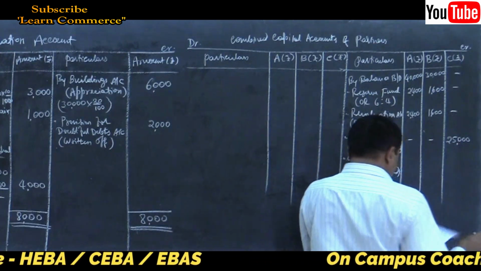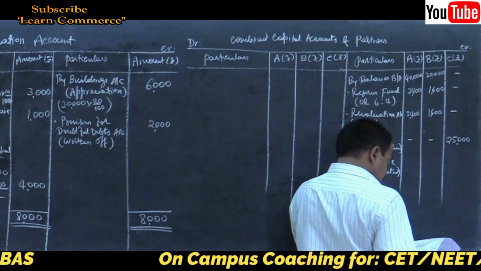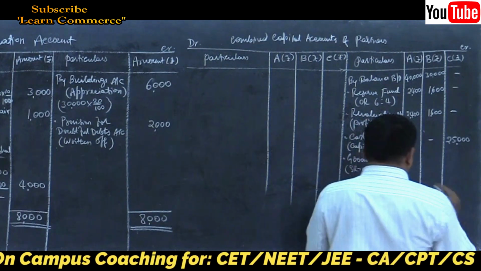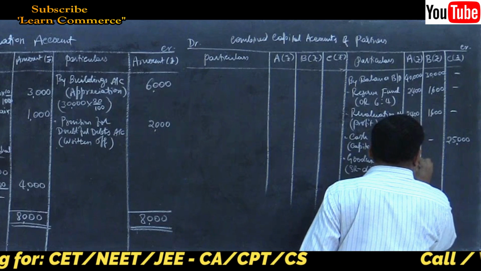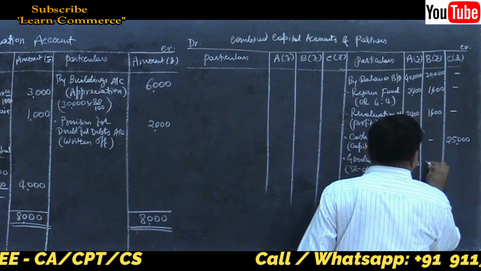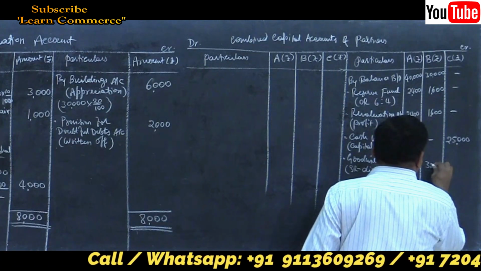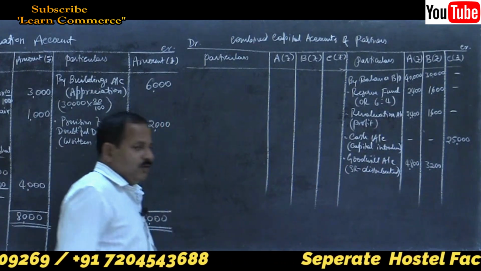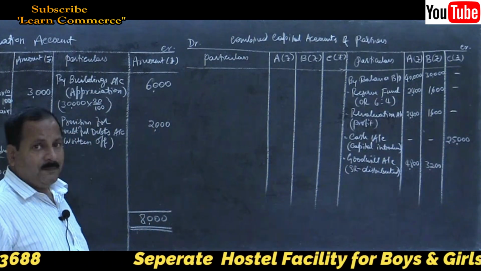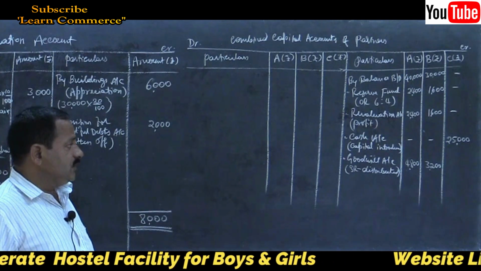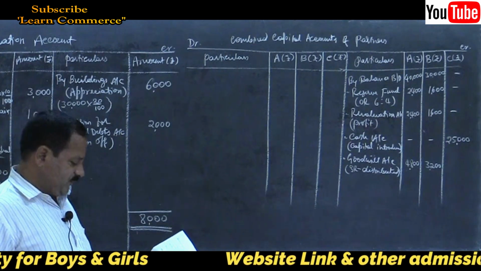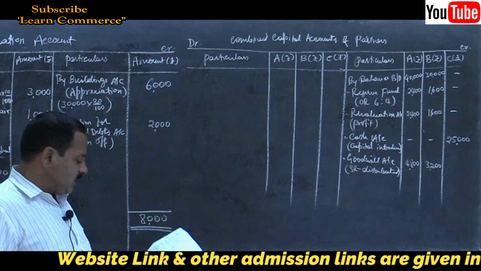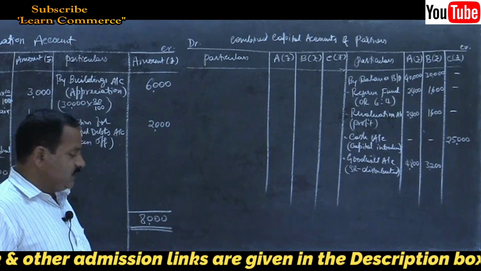That is 4,800 and 3,200. Total goodwill is 8,000 brought in by the new partner. You have to distribute it among them in sacrifice ratio. That's all on the credit side.